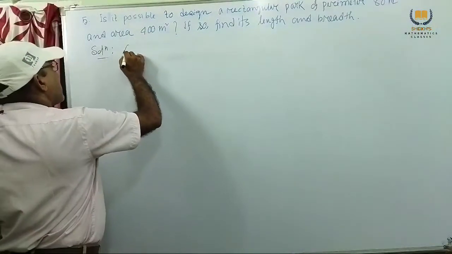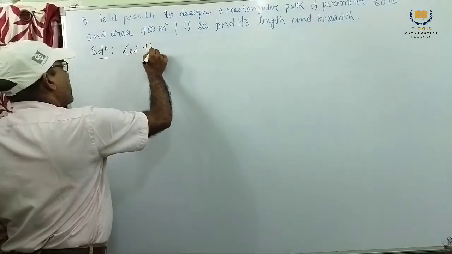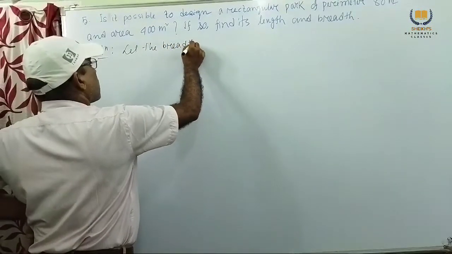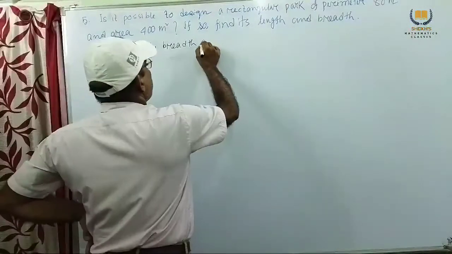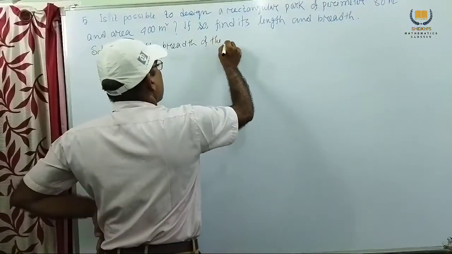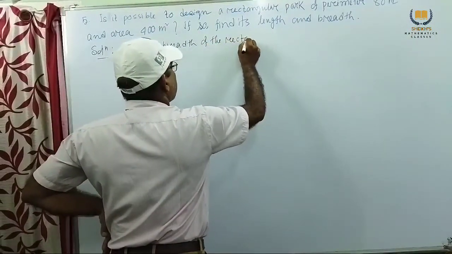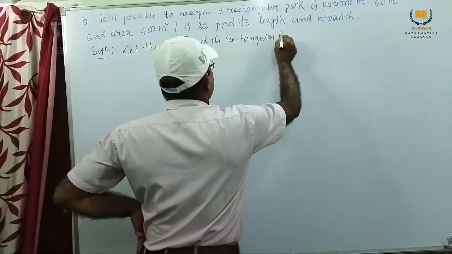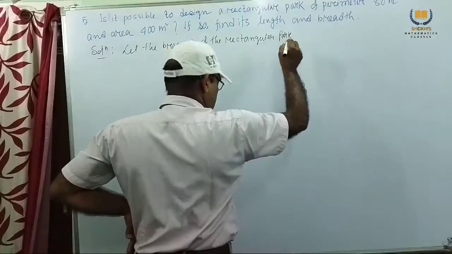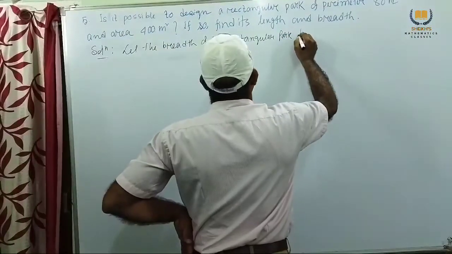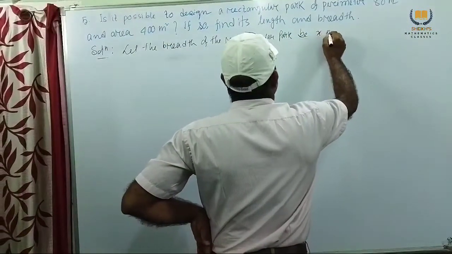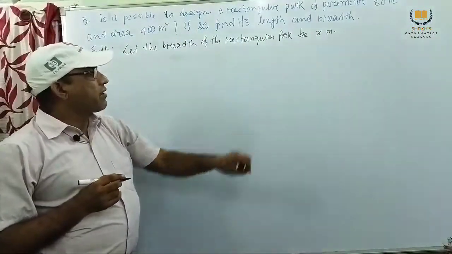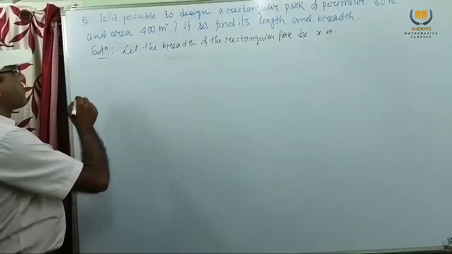Let the breadth of the rectangular park be x meter.